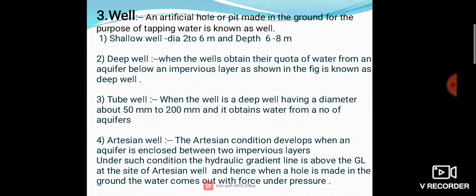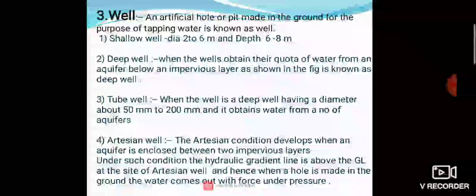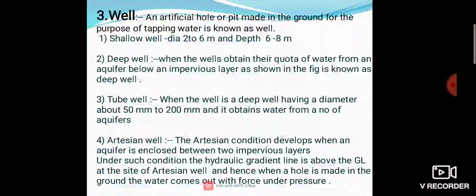Then deep well. A deep well is constructed by brick wall. It is also called a pressure well. When the well obtains its quota of water from an aquifer below an impervious layer, it is called a deep well, also called a pressure well. It is known as a pressure well because the water is always available at a pressure greater than atmospheric pressure.